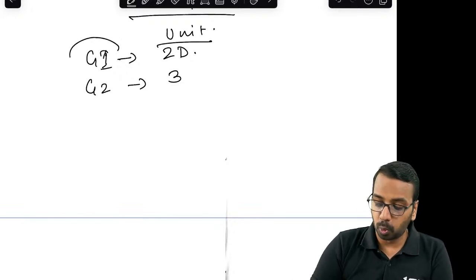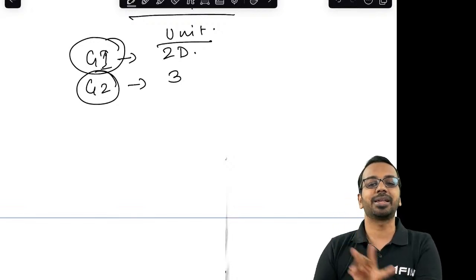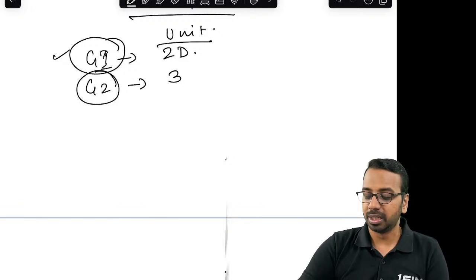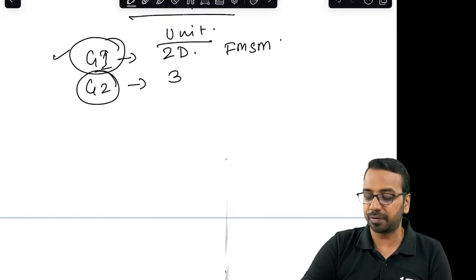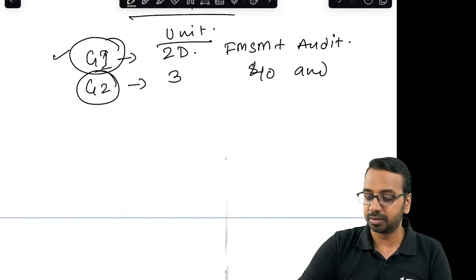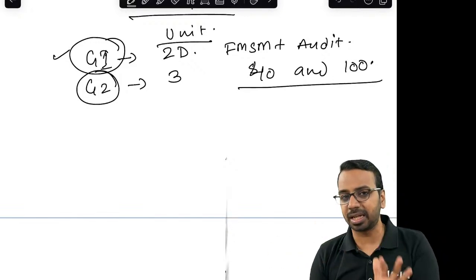And group 1 clearing and group 2 clearing, all those subjects are permanently exempted. You don't need to worry about that at all. For example, if you clear group 1, then what is concerning for you is only FMSM plus audit. So how to pass? 40 each and 100 in aggregate, right? So this covers all the scenarios in short.